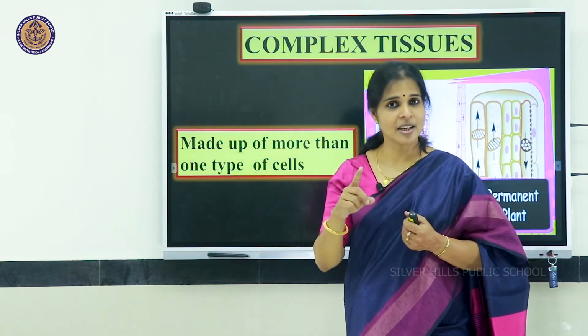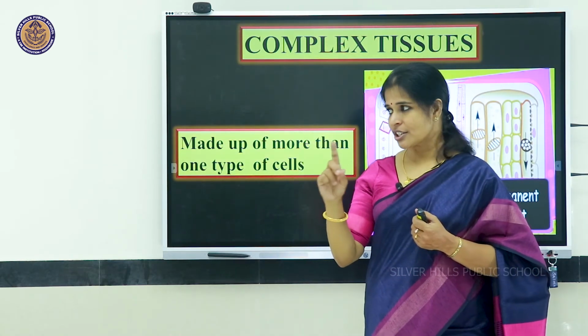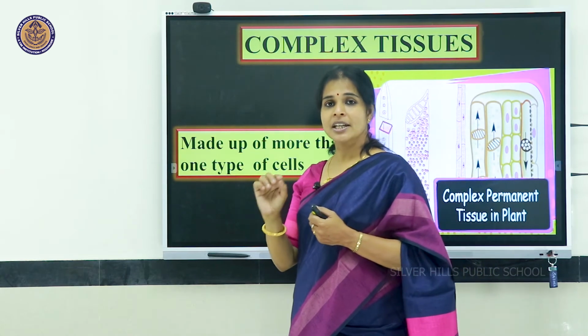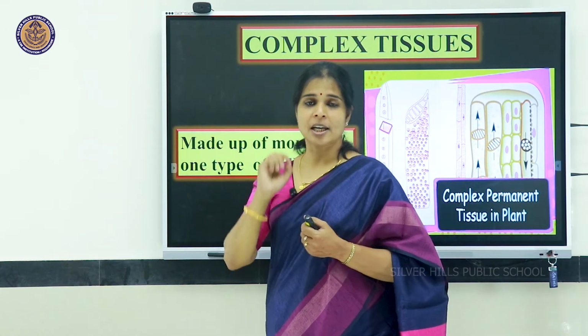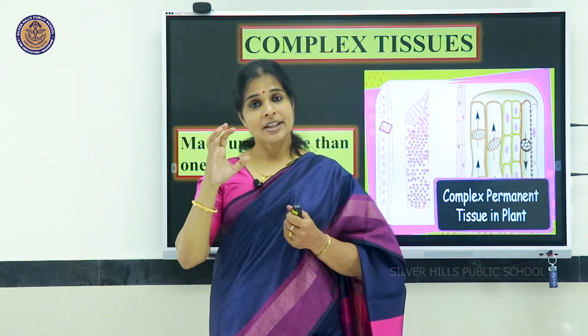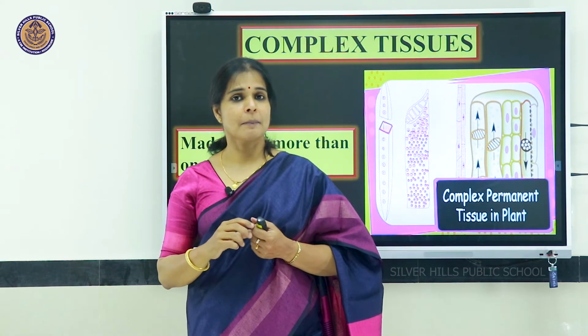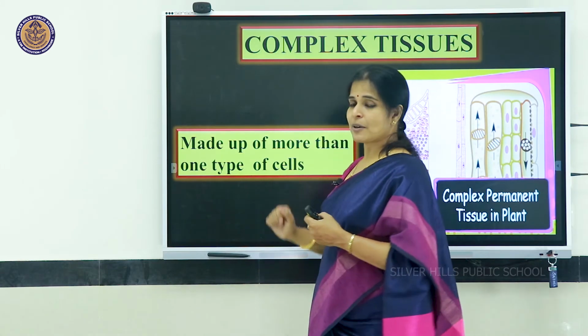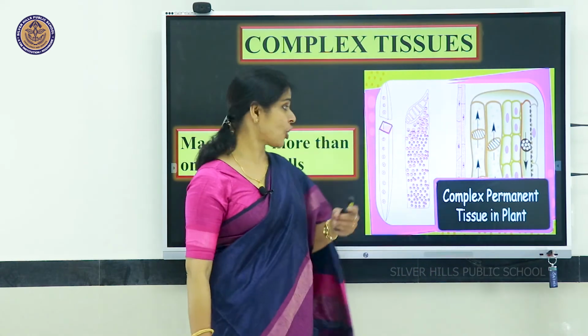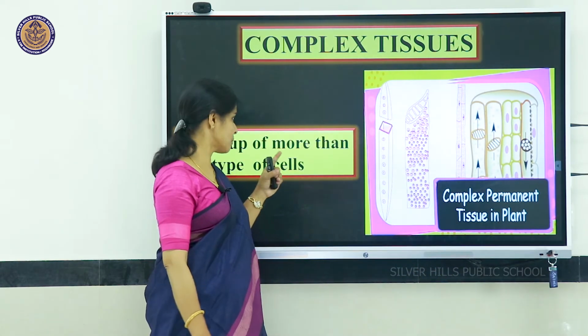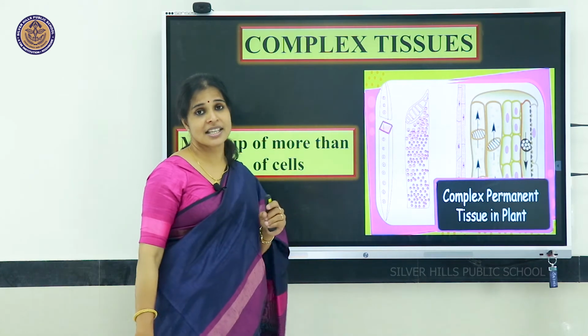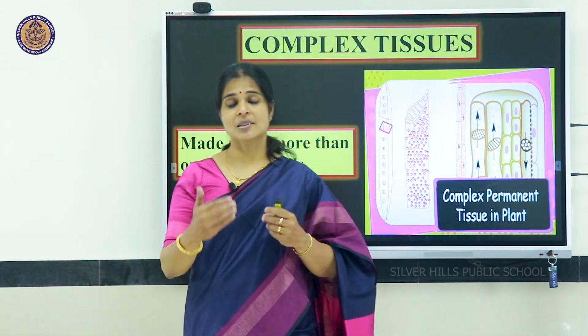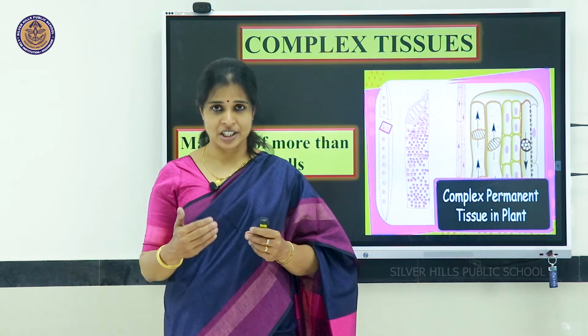Earlier, when we learned about the simple permanent tissues, they were made up of only one type of cells, and that one type of cells was performing one single function. Here also it is performing one single function, but not with one type of cells. Here more than one type of cells are present. How are these more than one type of cells managing?